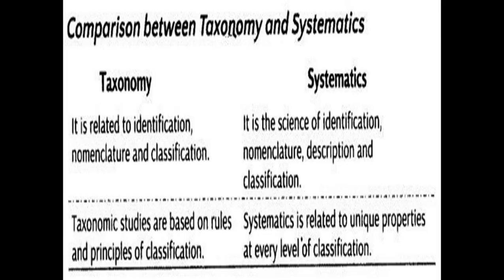Now, here is the comparison between taxonomy and systematics. Now, what is taxonomy? It is related to identification, nomenclature, and classification. And systematics, it is the science of identification, nomenclature, description, and classification. Second point in taxonomy, taxonomic studies are based on rules and principles of classification. And in systematics, systematics is related to unique properties at every level of classification.